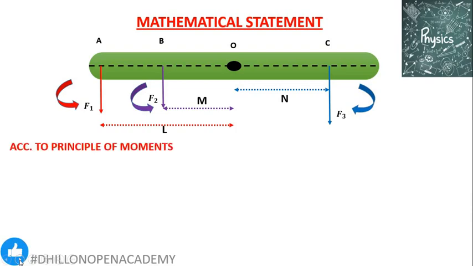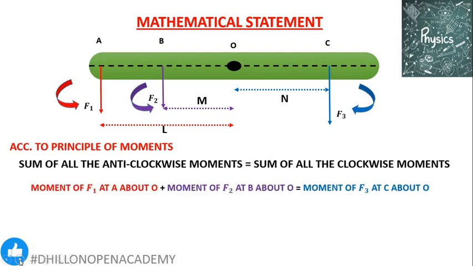So if the body is in the state of equilibrium, this means that the total anti-clockwise moment produced by forces F1 and F2 must be equal to the total clockwise moment produced by the force F3. So the moment of F1 at A about O plus the moment of F2 at B about O must be equal to the moment of F3 at C about O. That is F1 into L plus F2 into M must be equal to F3 into N.